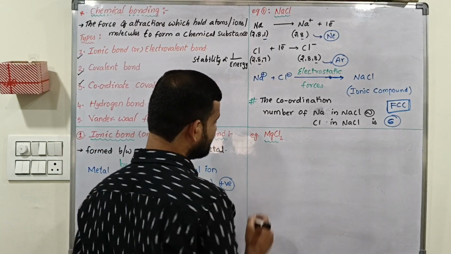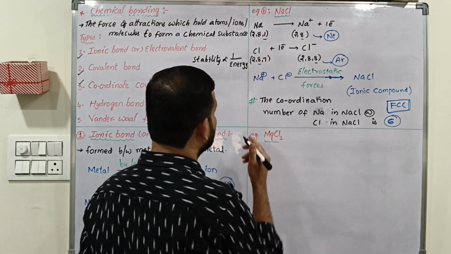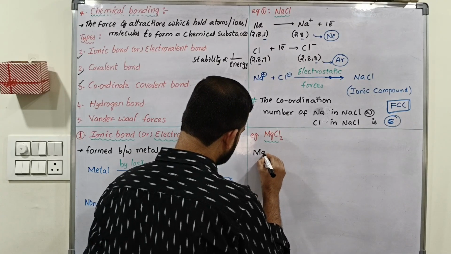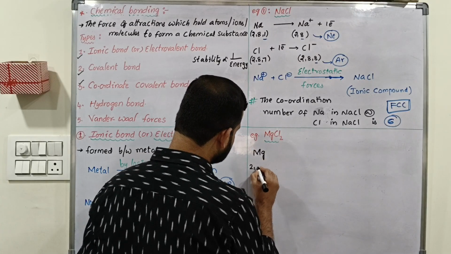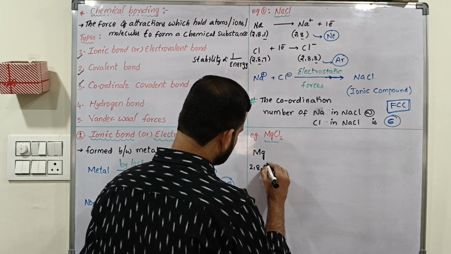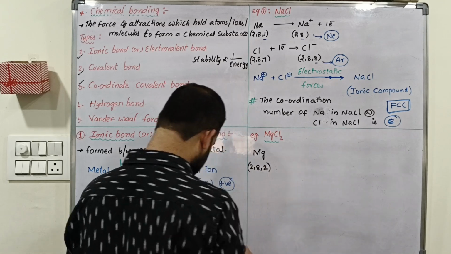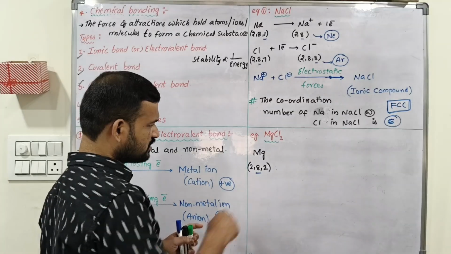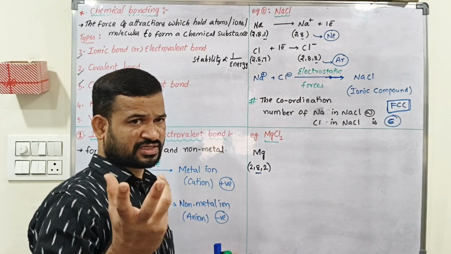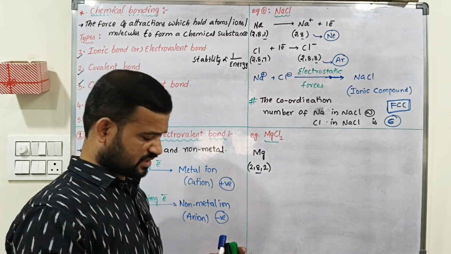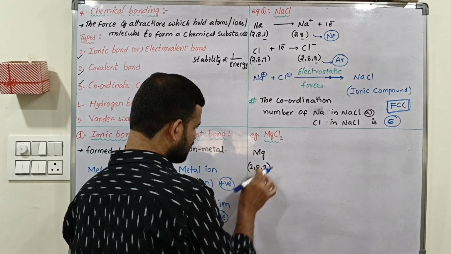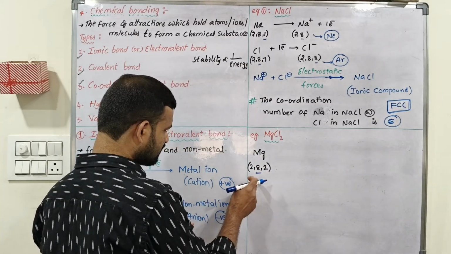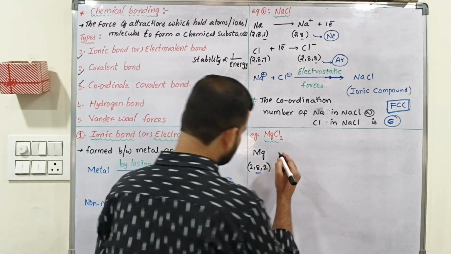In magnesium chloride, magnesium is a metal, chlorine is a non-metal, as we have just seen. Magnesium atomic number is 12, electronic configuration 2, 8, 2. To get octet configuration, it has to lose electrons. Generally metals are able to lose electrons. So here magnesium loses 2 electrons and is converted into Mg plus 2 ion.